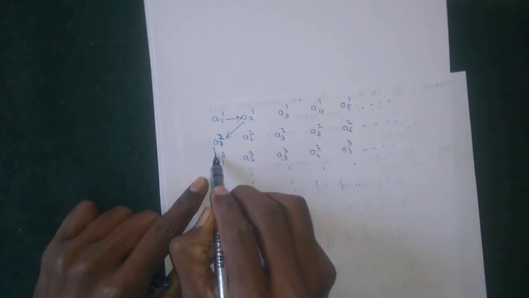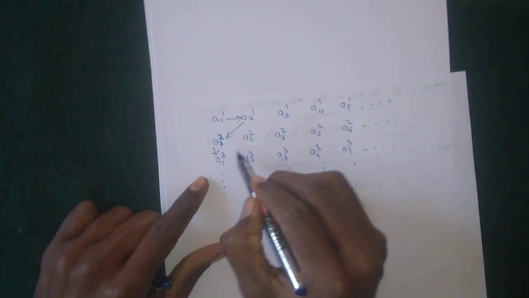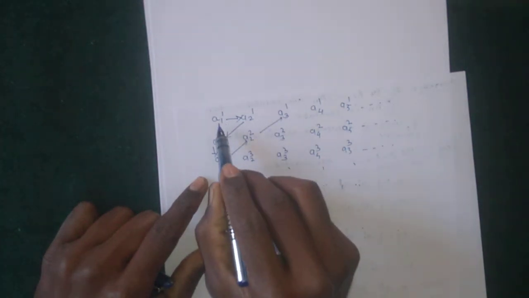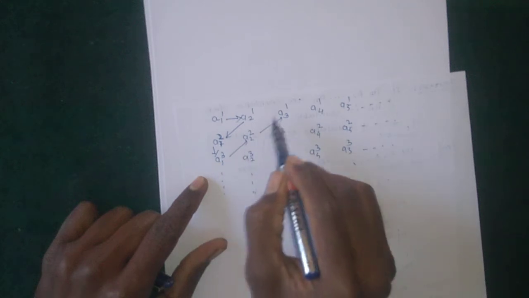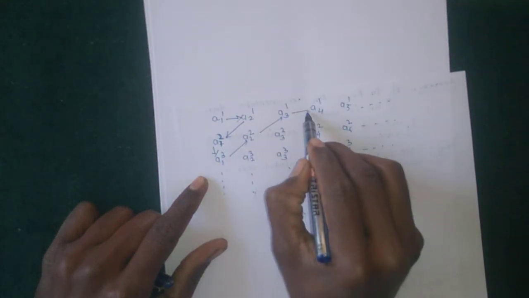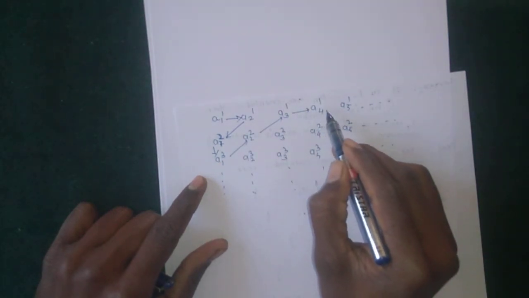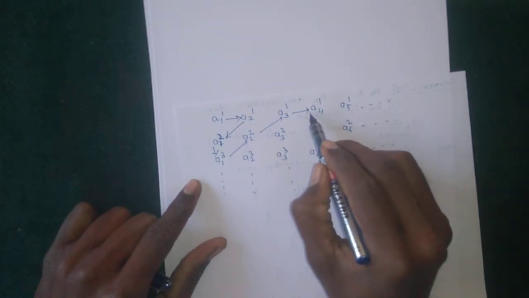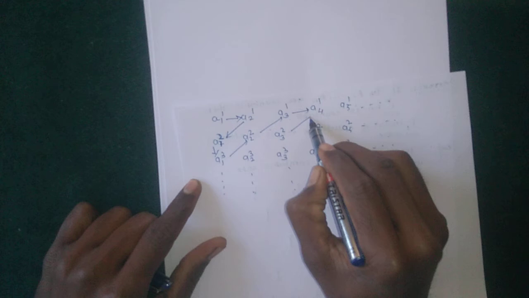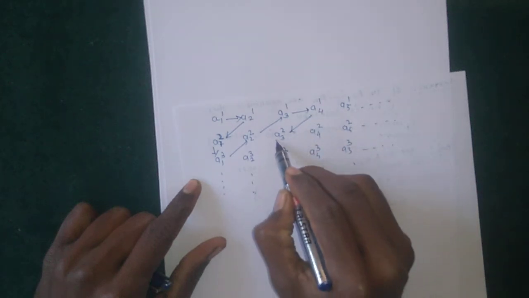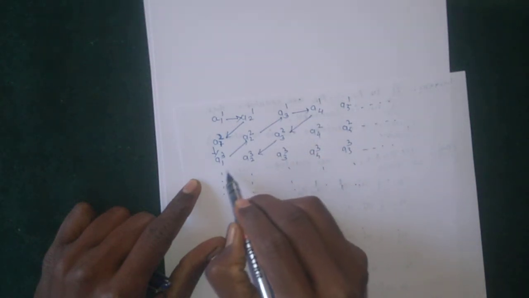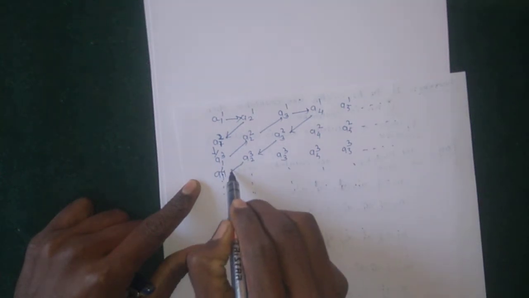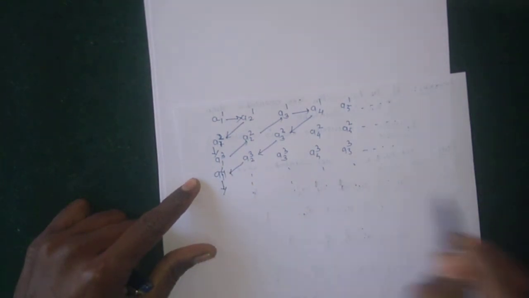Then the next height has 3 elements, so counting 1 2 3 4 5 6. Then the next is height 5, with the elements a41, then a32, then a23, and a14, and we continue in this way.